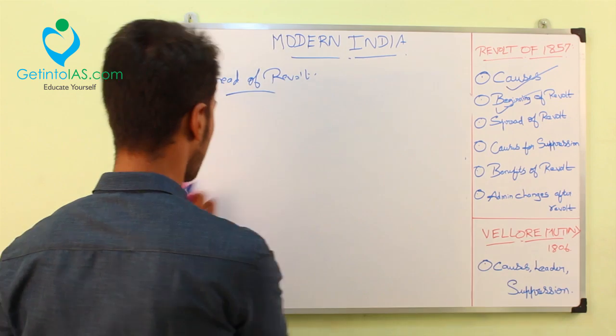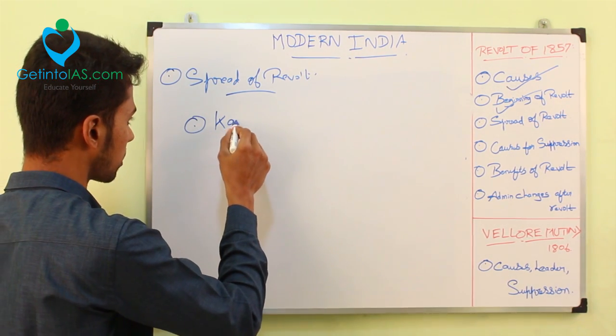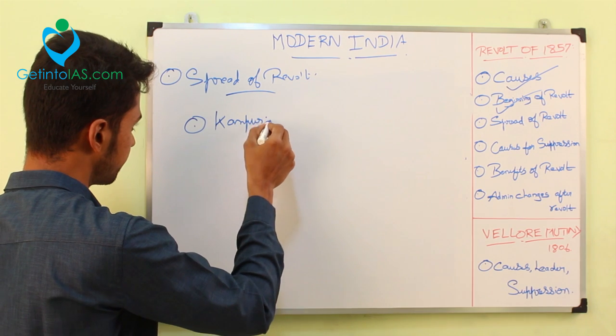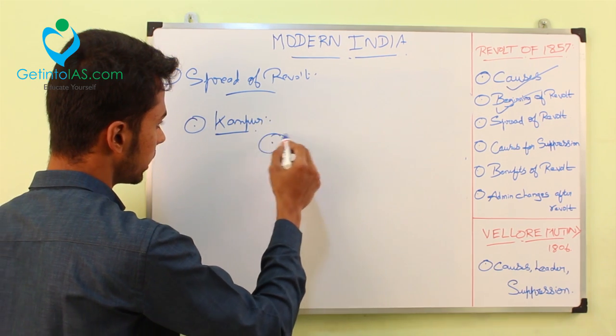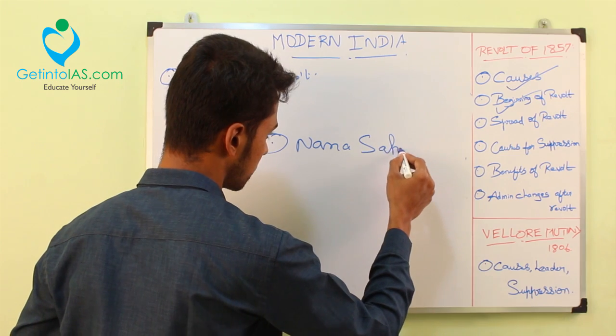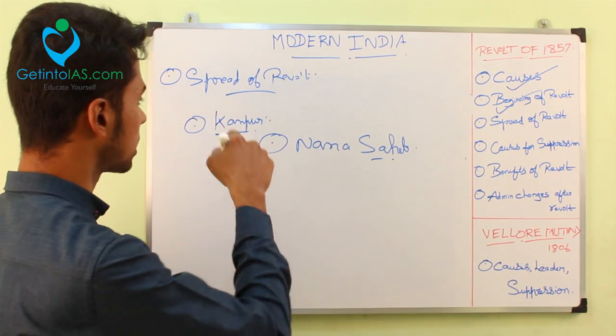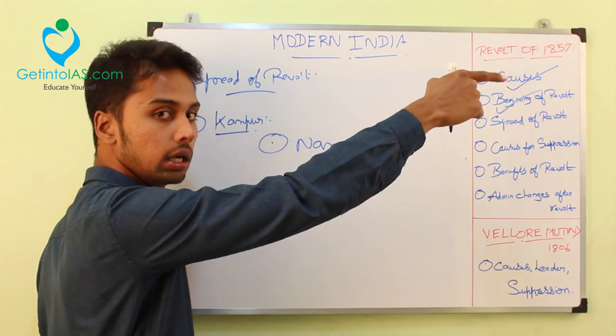Regions in UP. These regions are in UP only. First we will talk about Kanpur. Regarding Kanpur, I already told Nana Sahib. Don't confuse: Bahadur Shah is with Delhi and Nana Sahib is with Kanpur. He is a Maratha, he is a Mughal.